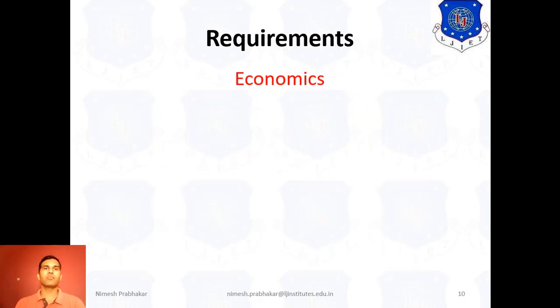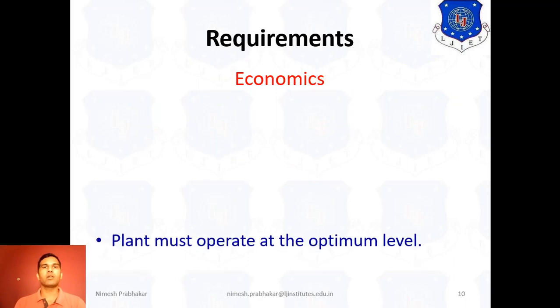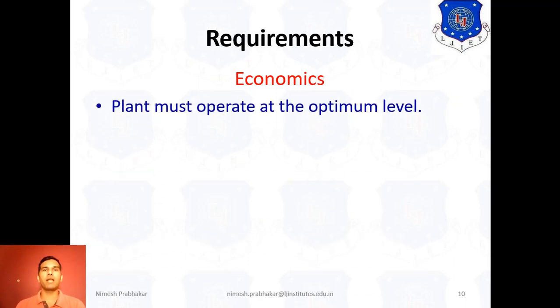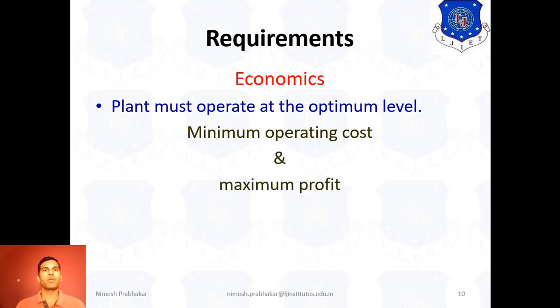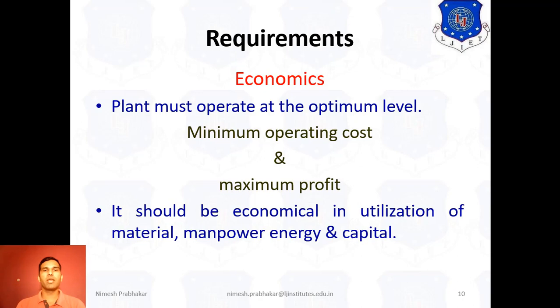And the last one is economics. That means a plant must operate at the optimum level, which means minimum operating cost and maximum profit. So, this is the goal of any owner of the plant: minimum operating cost and maximum profit. It should be economical in utilization of material, manpower, energy and capital. So, this is the economics requirement.